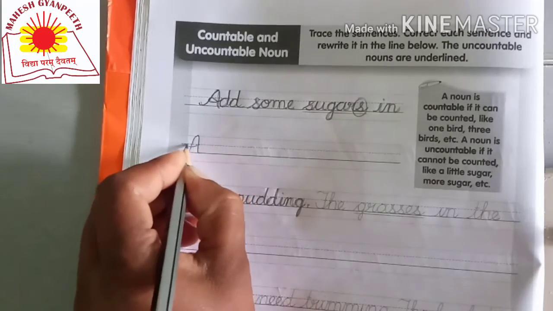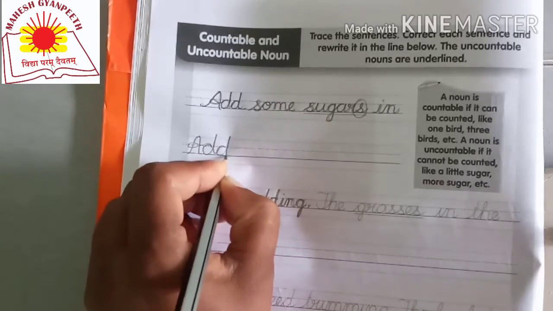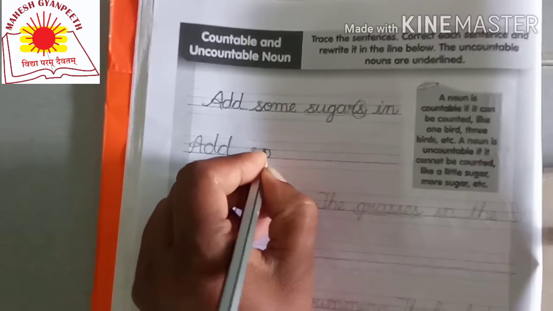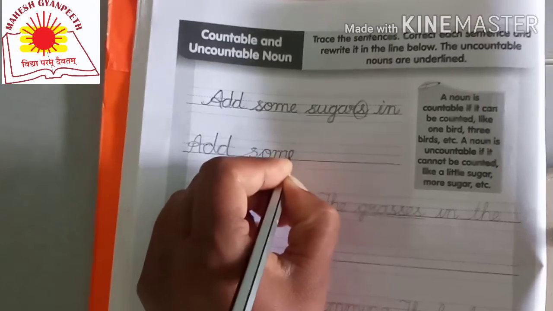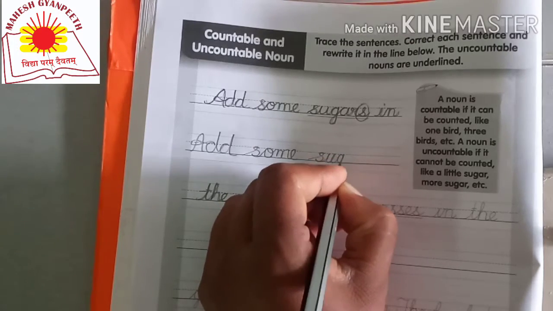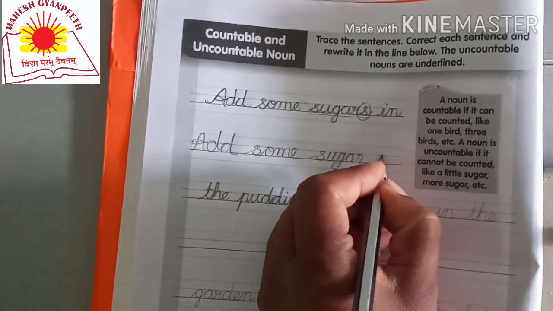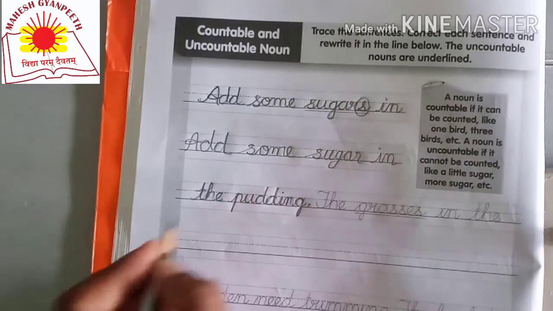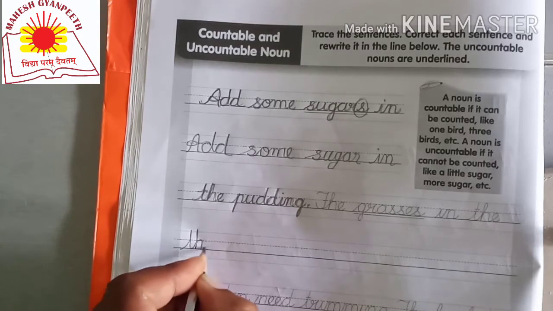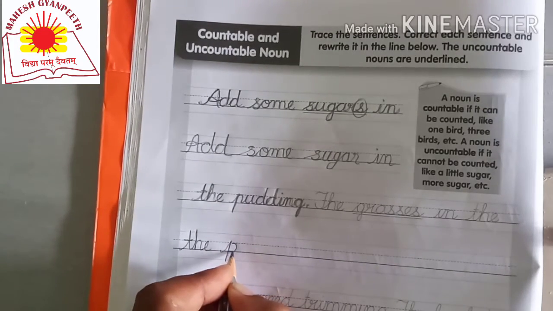Add some sugar, we have to replace s. Sugar in the pudding.